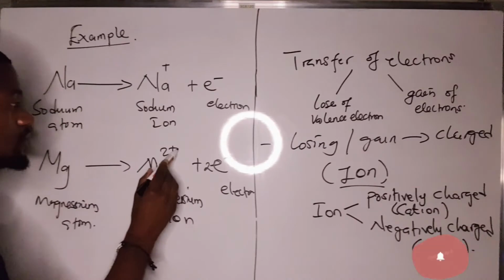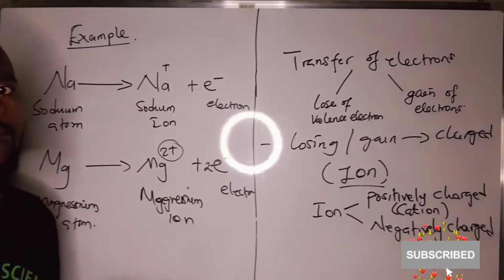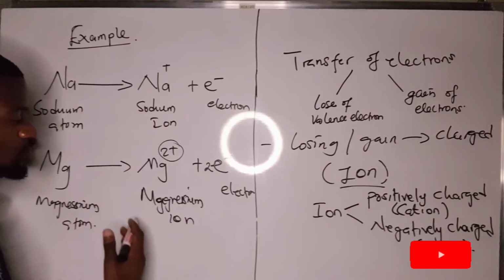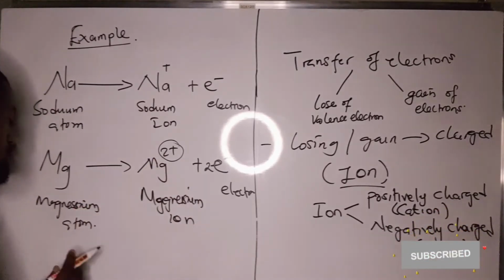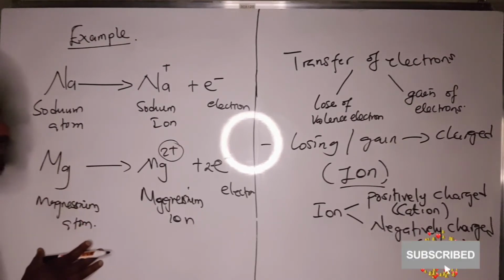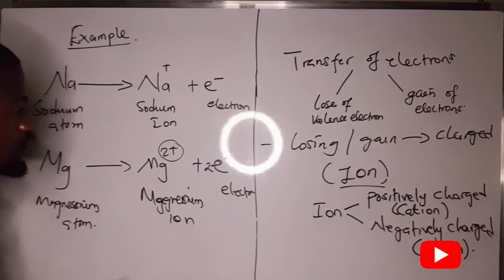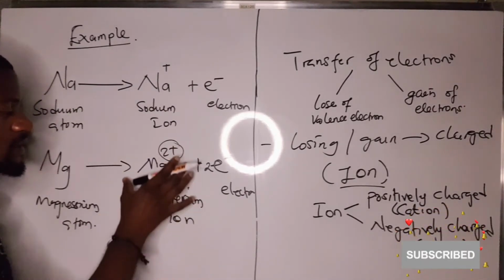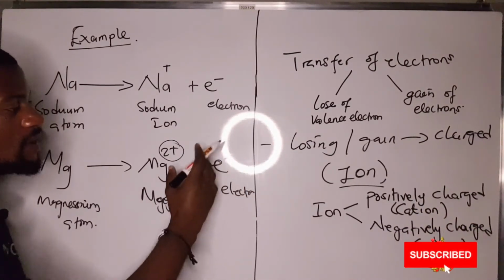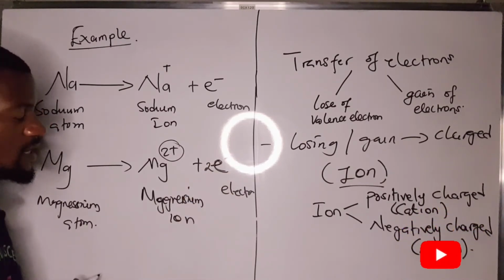That's why it is bearing the two here. This two simply shows that magnesium has lost two electrons in order to become a magnesium ion. The sign here shows the number of electrons lost, with the symbol for the electrons.